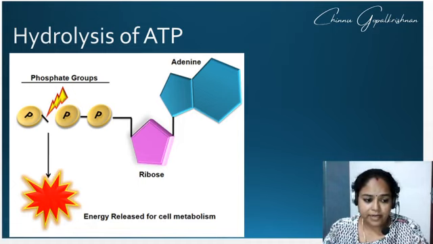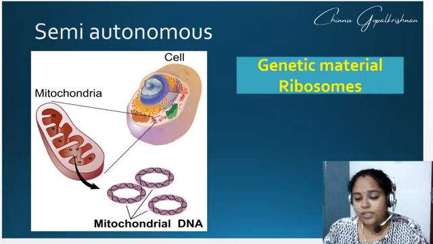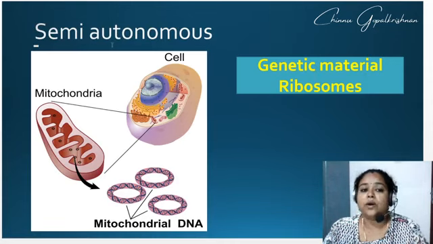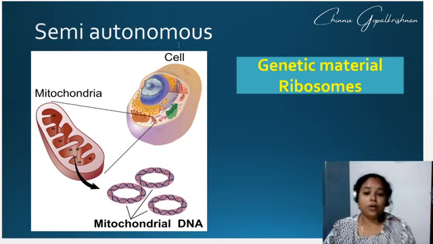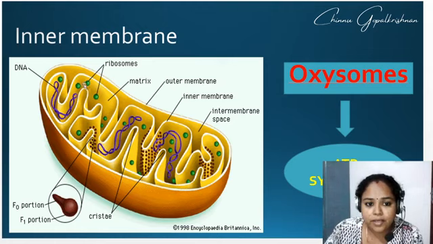And then finally you can see that the mitochondria has its own genetic material and ribosomes. So it is called the semi-autonomous organelle. If I show you here, the green color structures are the ribosomes, and the purple color structures are the DNA.